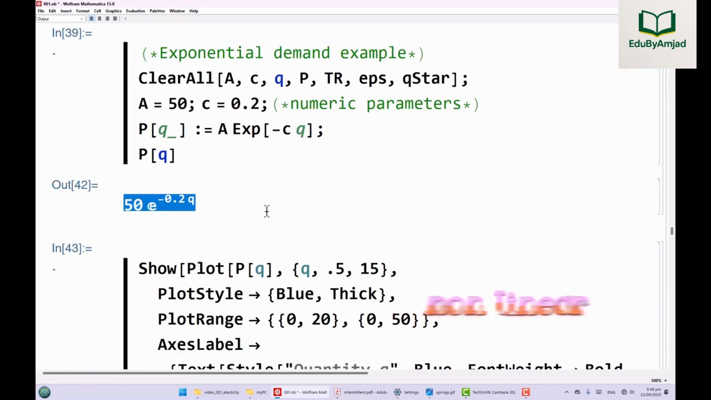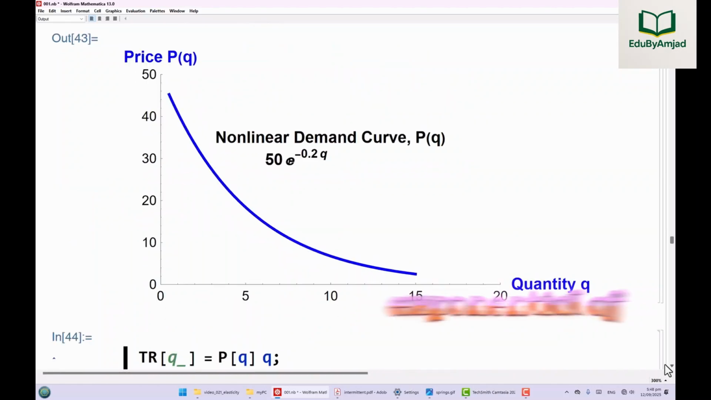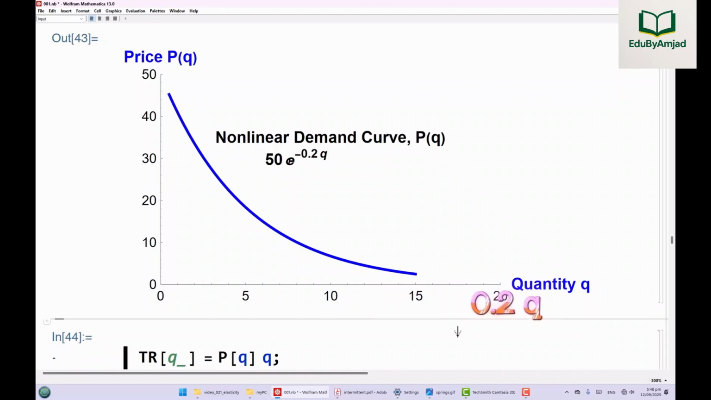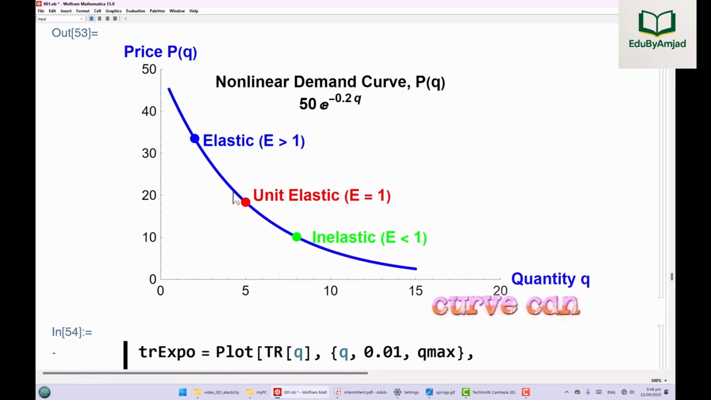Consider the nonlinear exponential demand curve. P of Q equals 50 times exponential of negative 0.2 Q. That is, e raised to the power negative 0.2 Q. This demand curve can also be divided into elastic, unit elastic, and inelastic regions. However, the point of unit elasticity is not necessarily the geometric midpoint of the curve, as it is in the case of a linear demand curve.